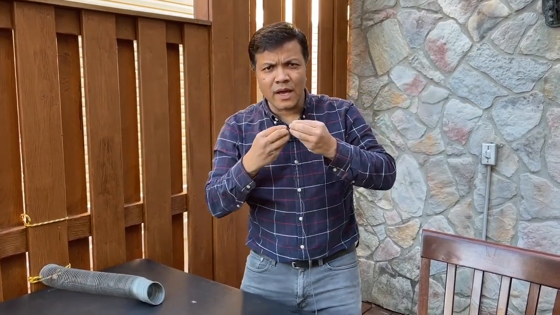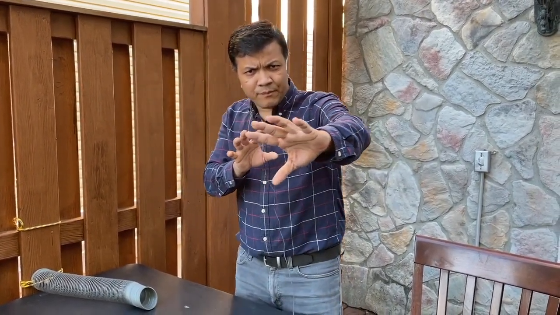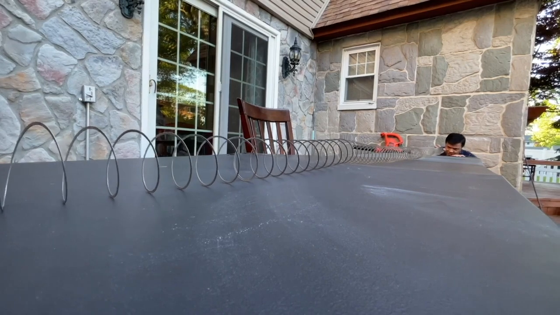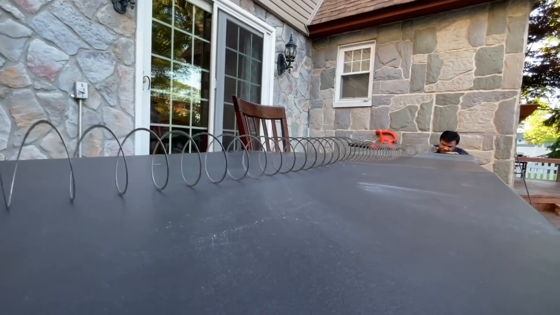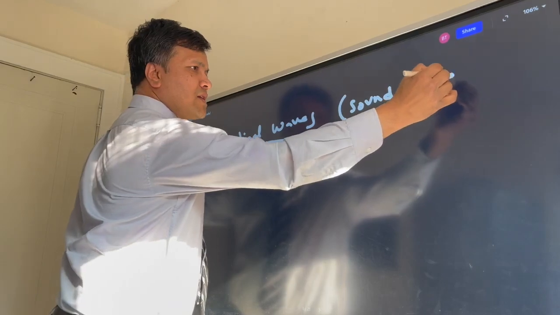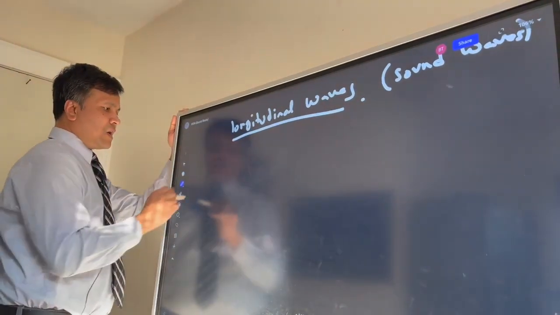So what happens if you remove the air? Then the sound wave cannot move. What does that mean? Sound wave needs a medium to transfer energy from my mouth to your ear. If you remove the medium, the sound wave won't be able to transfer anything and you won't be able to hear anything. This is a longitudinal wave. The example of this wave is the sound wave. Our case study would be sound wave. So let's understand the longitudinal wave.